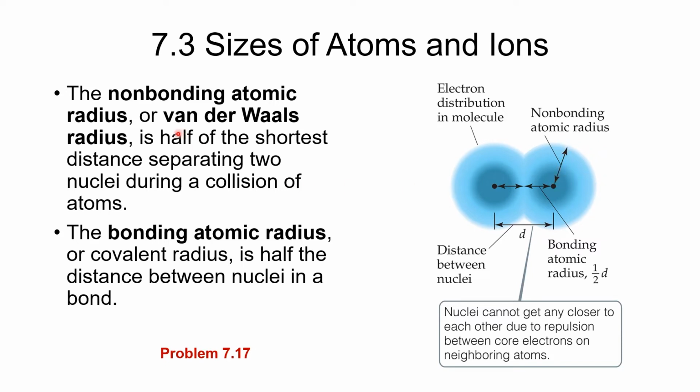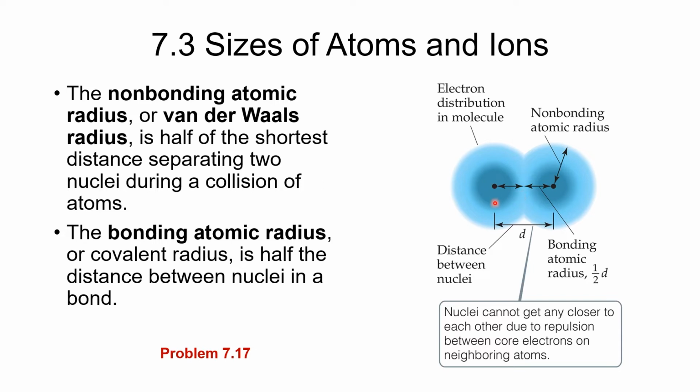So one way of doing it is what's called the non-bonding atomic radius. If you look at atoms when they run into each other, the closest they can get is going to be the van der Waals distance. Half of that distance is equal to the van der Waals radius, or what is called the non-bonding atomic radius. And you'll see that that is indicated here. That number is almost always bigger than what we refer to as the bonding atomic radius. The bonding atomic radius is the distance between the two nuclei when it's in a bond, divided by 2. We also have what is referred to as the metallic radius.